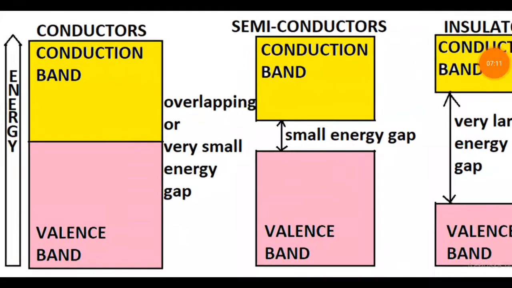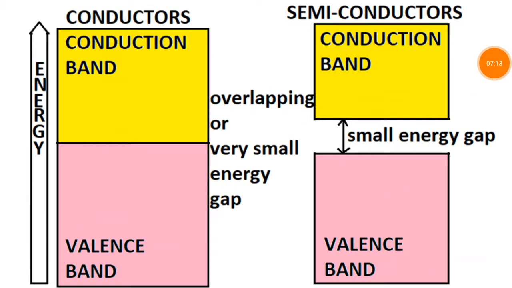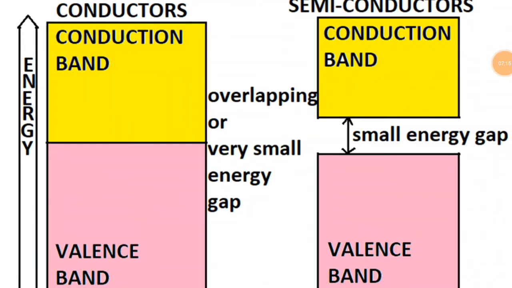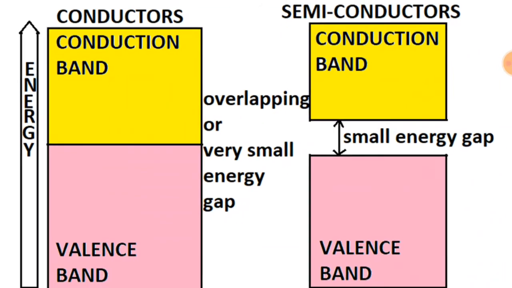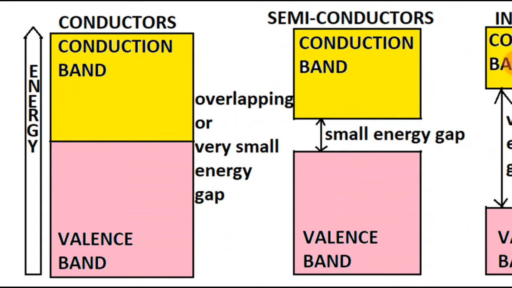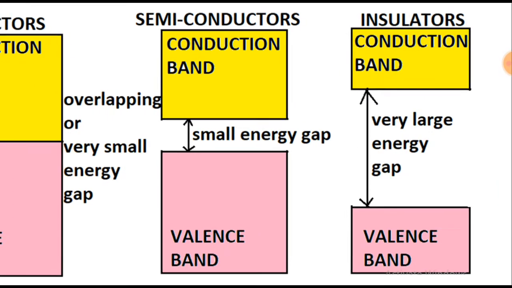Students, you have seen on the display, the first one: conduction band, high energy zone; valence band, lower energy zone. So, in conductors, the conduction band overlaps with the valence band, or has a very small energy gap. So, it is a lower energy gap, and electrons easily conduct electricity. The valence band overlaps the conduction band. But on the semiconductor side,